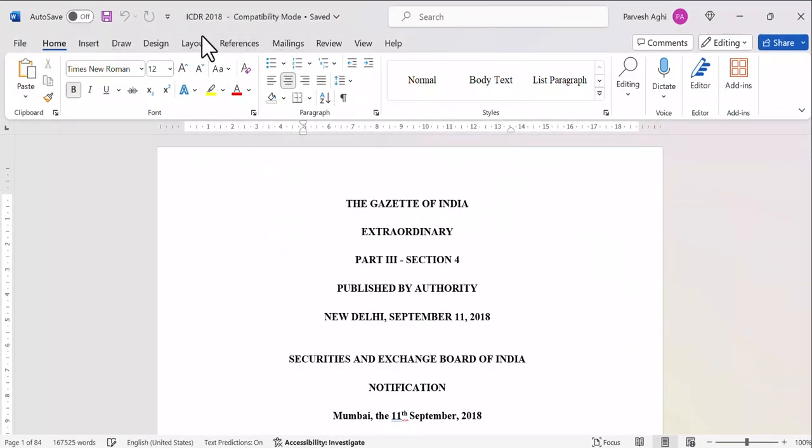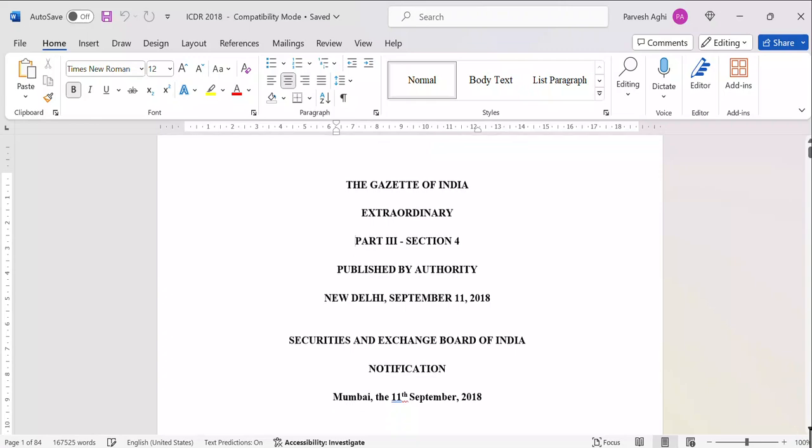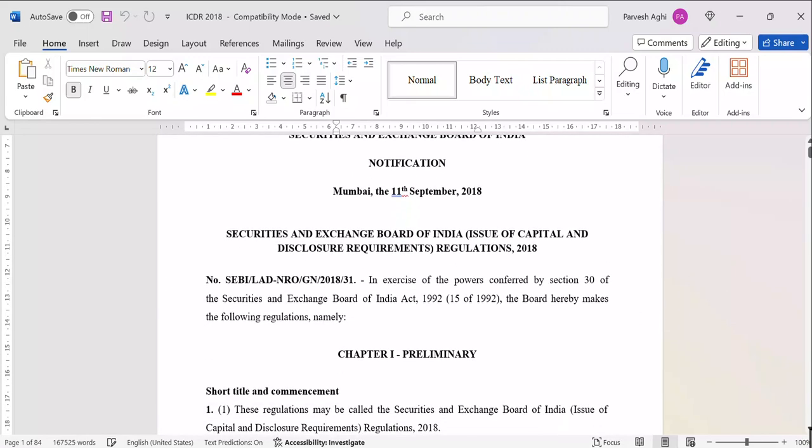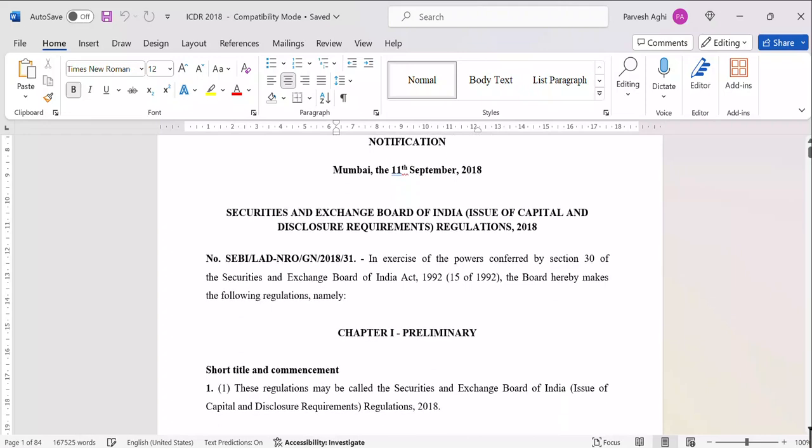Are you able to see the regulations on your screen? Yes, sir. So these are the Securities and Exchange Board of India Issue of Capital and Disclosure Requirements Regulations 2018, and this is the latest amended regulation up to 2023.